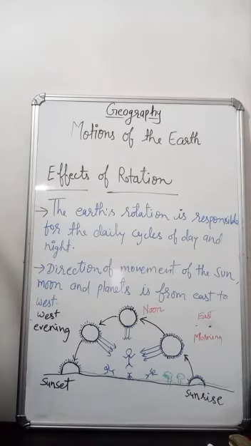Because of the rotation of the earth, a centrifugal force is created. This caused the shape of the earth to be flattened at the poles and slightly bulging at the equator. It also causes the deflection of wind and ocean currents from their normal paths and the regular occurrence of tides twice a day.